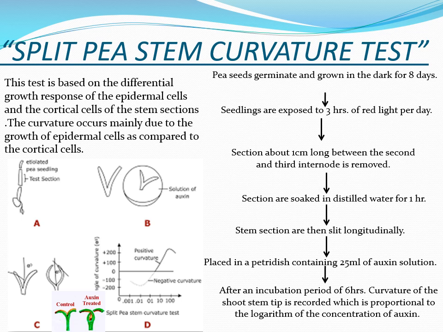Now the second test is the split pea stem curvature test. Here also the cell elongation activity of the auxin is concerned.